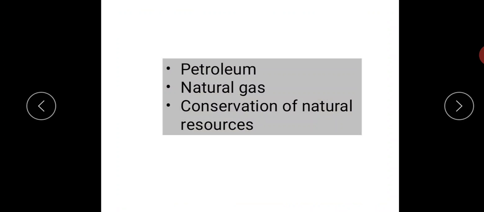So today we have discussed petroleum, natural gas and conservation of natural resources overall, that is coal, petroleum and natural gas. This is all about this chapter, children, and to understand it you need to read page numbers 60, 61 and 62 to make this concept more clear.